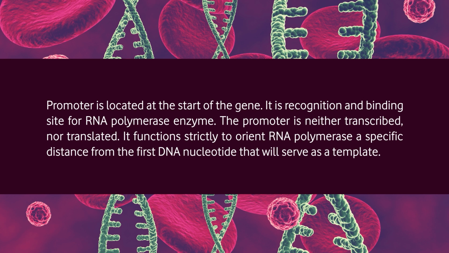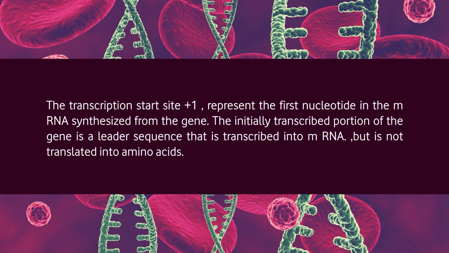It functions strictly to orient RNA polymerase a specific distance from the first DNA nucleotide that will serve as a template. The transcription start site is +1, representing the first nucleotide in the messenger RNA synthesized from the gene. The initially transcribed portion of the gene does not necessarily code for amino acids.